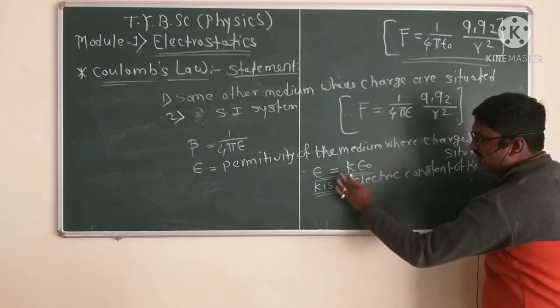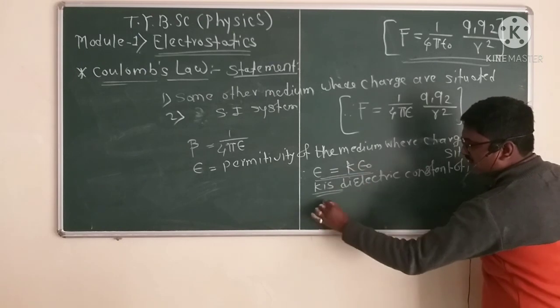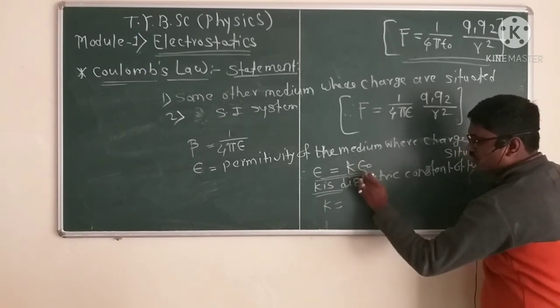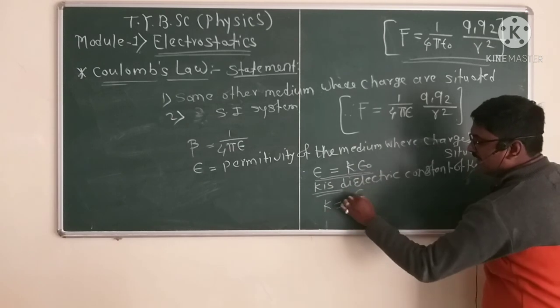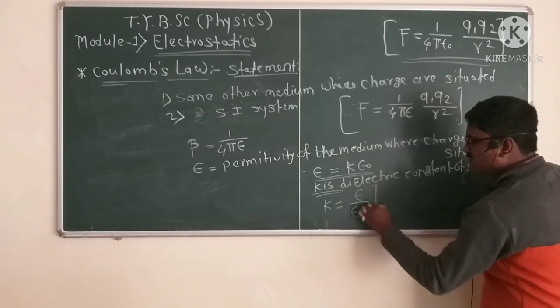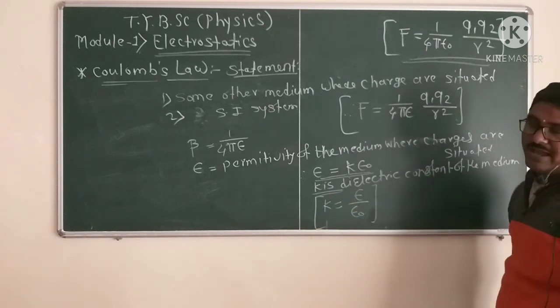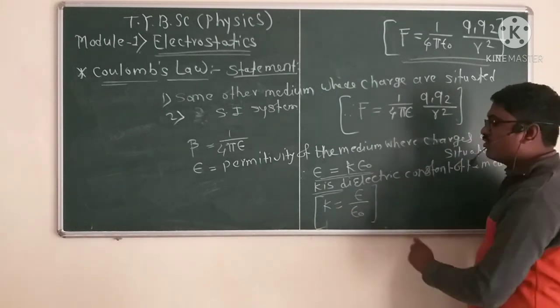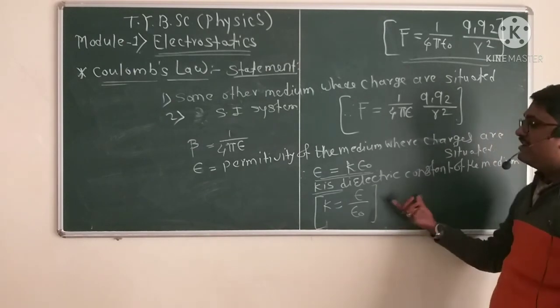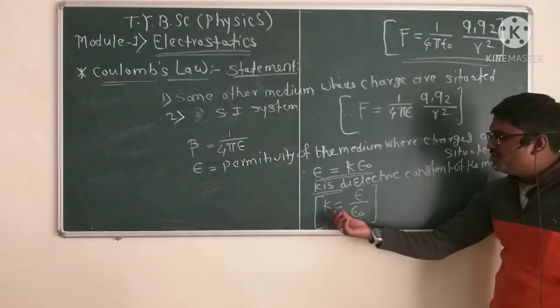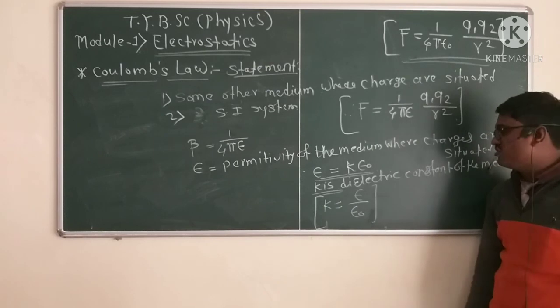We rewrite that equation: epsilon naught is multiplied on that side, so it moves across as a divisor. That means K is equal to epsilon divided by epsilon naught, and K is the dielectric constant.